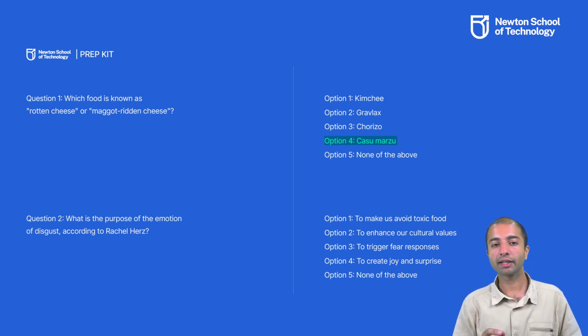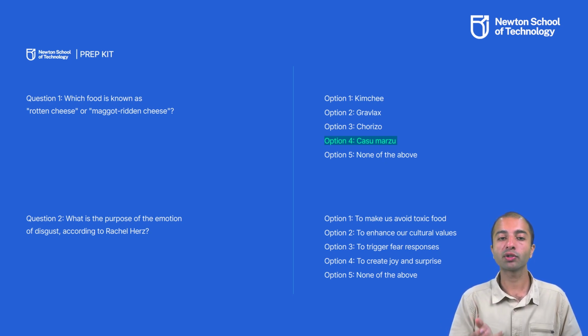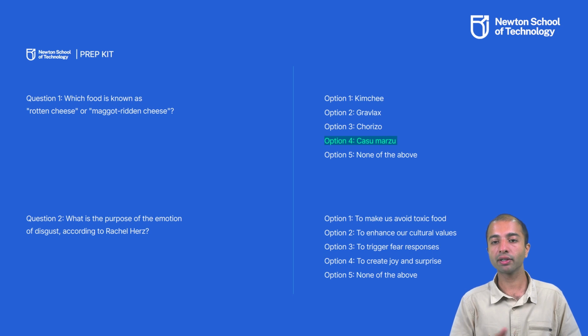Similarly, a very easy second question: what is the purpose of the emotion of disgust according to the author? It is very simple, to avoid toxic food. So these are the two questions based on reading comprehension. Now here, just for simplicity, we have considered very easy questions. Questions in the actual NSAT might have a slightly higher difficulty level.